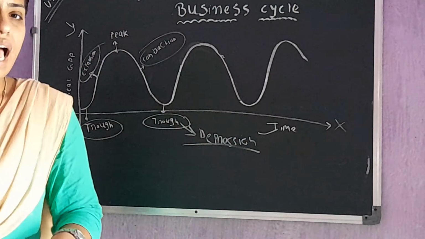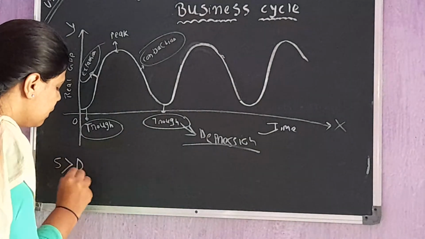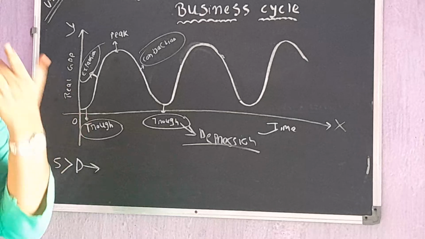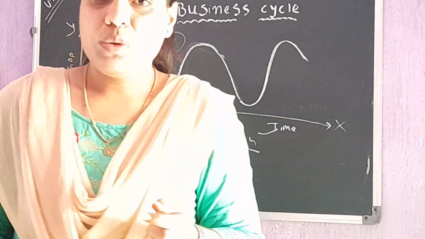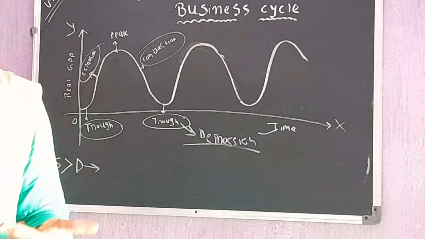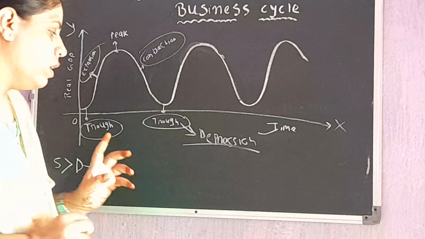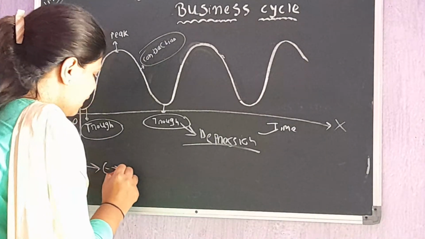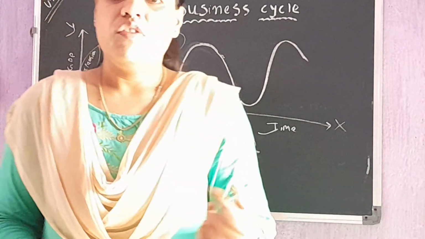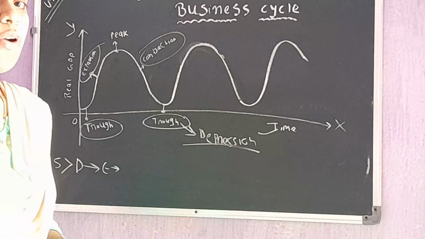So we have seen what happens in contraction. Here the supply is more than demand. Okay, when the supply is more than demand and the producers are holding back their investment, there is a low level of employment. What happens? There is a low level of employment. Workers are ready to supply their labor for low rates as well. So here the income of the factors of production declines.